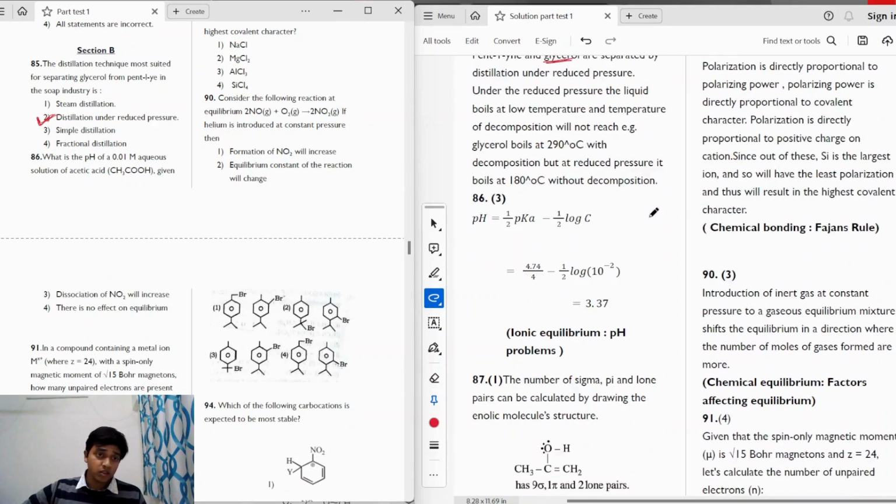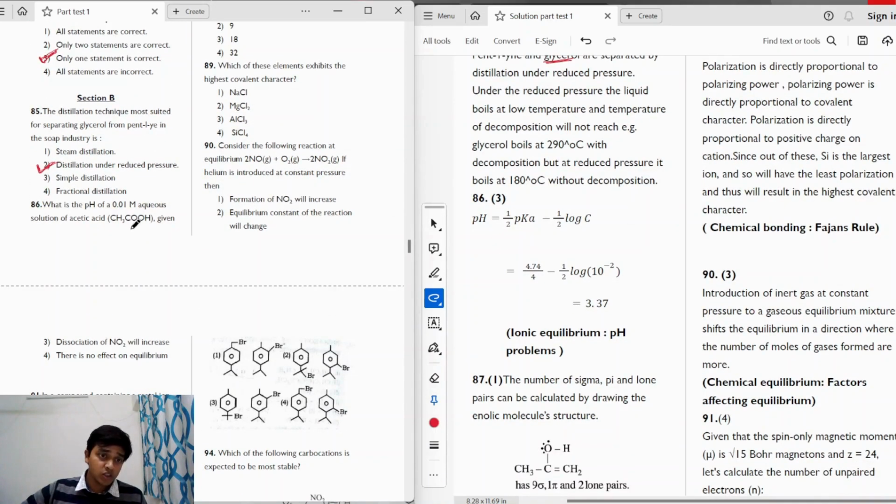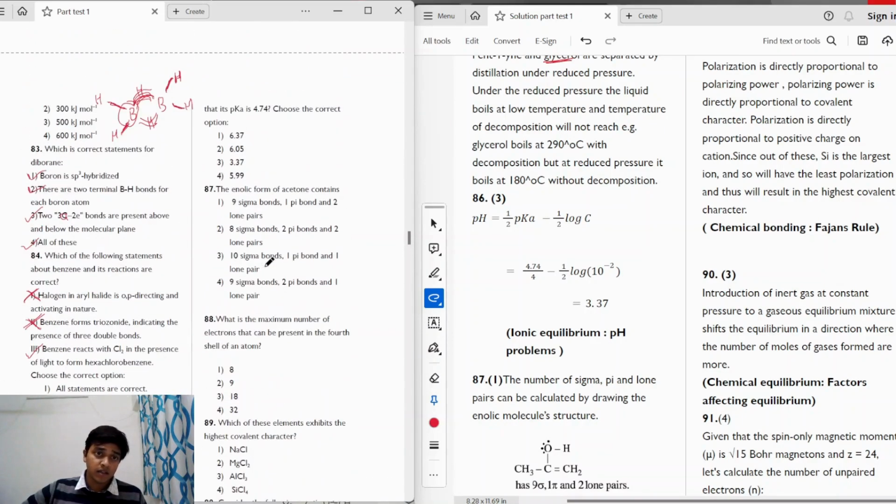Moving on to the next question. The question says, what is the pH of a 0.01 molar aqueous solution of acetic acid given that its pKa is 4.74.